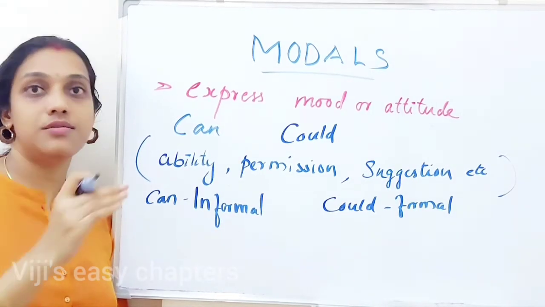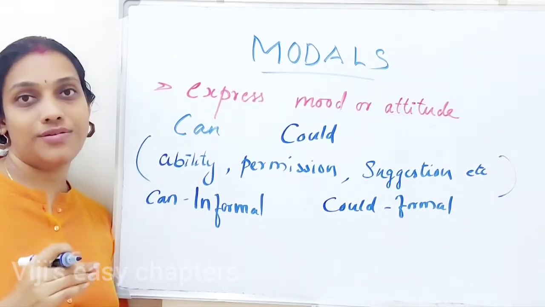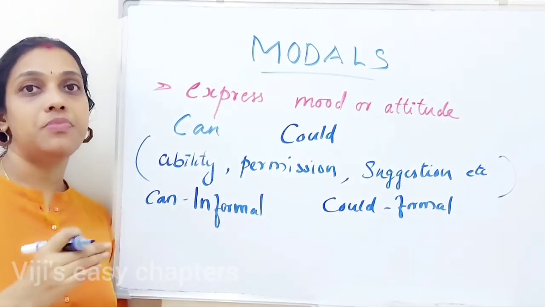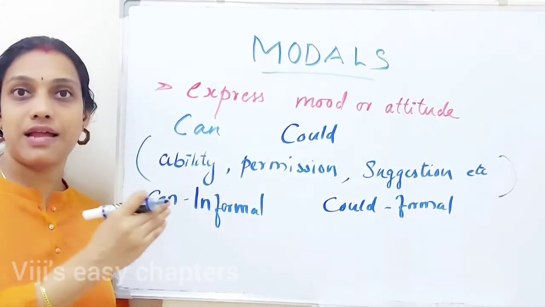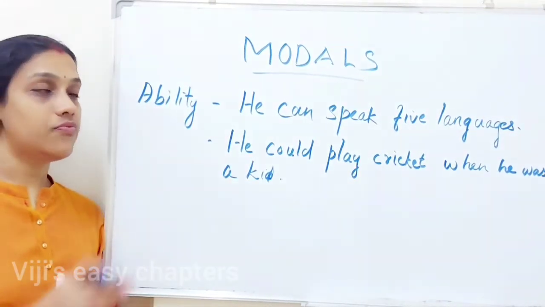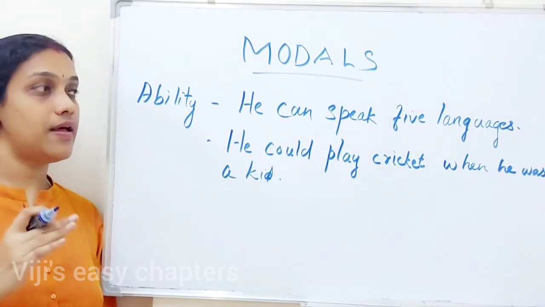In all these situations, we have to use could. So that's the major difference between can and could. Though they are doing the same functions, there is a slight difference. Both can and could can be used to express our ability, right? So first example, he can speak 5 languages.